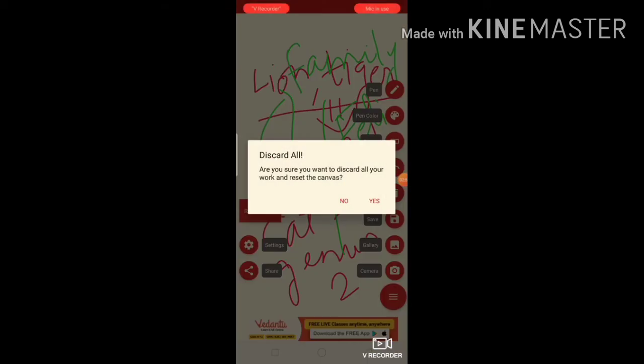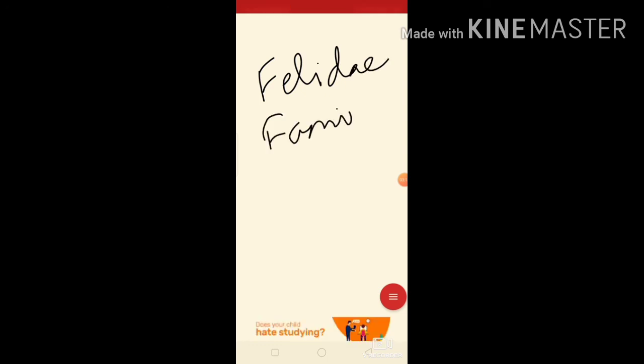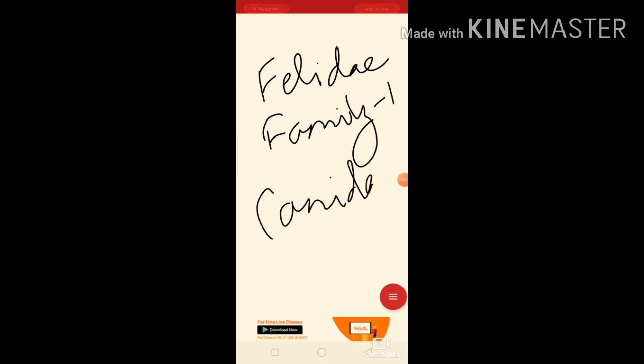Now next is order. Order means related families will group together to form an order. Like the family Felidae, family 1, and Canidae, family 2.